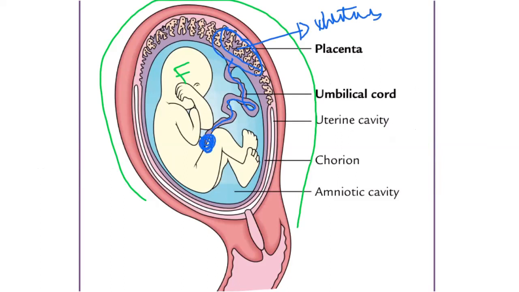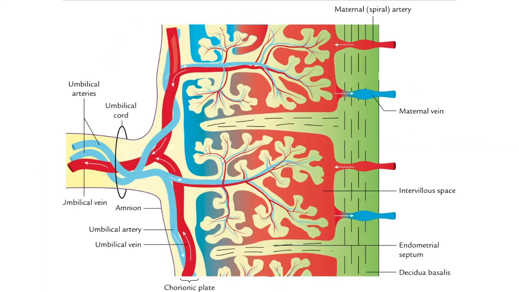So the umbilicus is the fetal end of the umbilical cord. Okay, remember that.